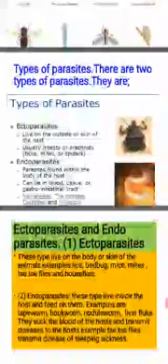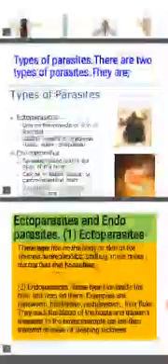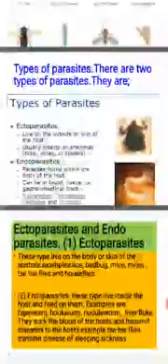Two examples of endoparasites. Tapeworm, good. Hookworm. All right. What do they do to the body of the animal, whether they are living inside or outside? They feed on them, they suck their blood. Good.